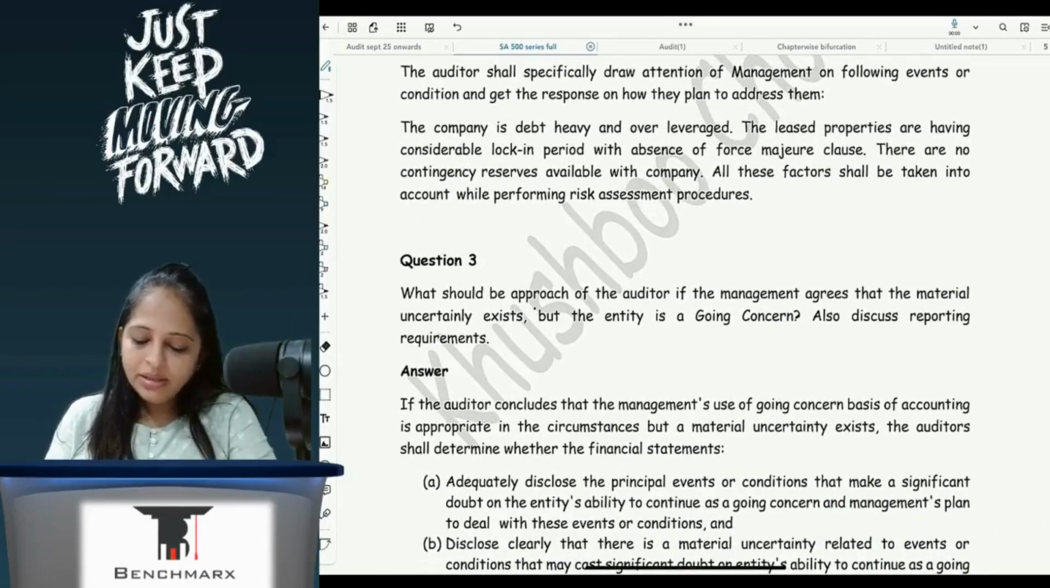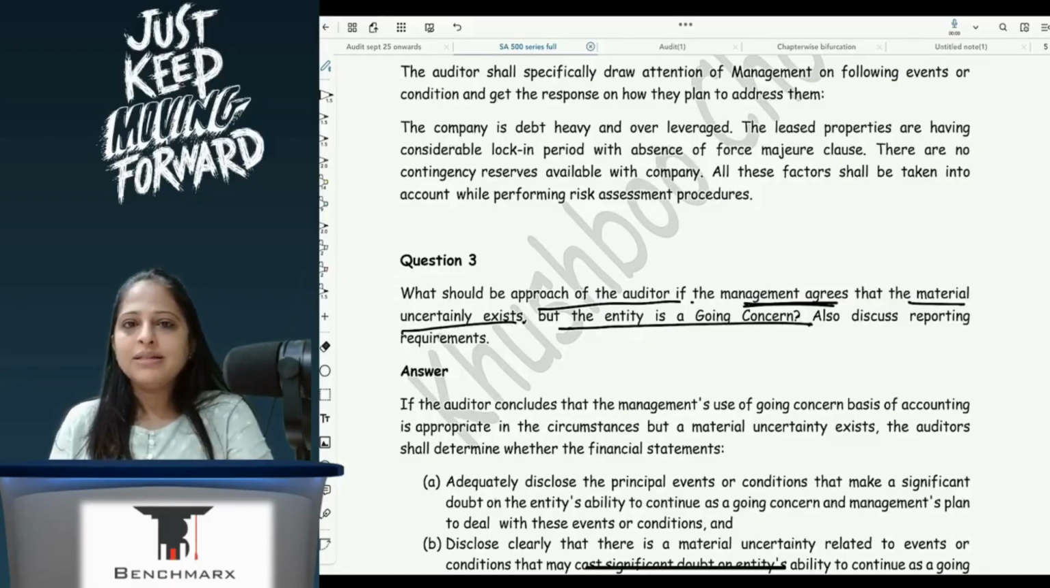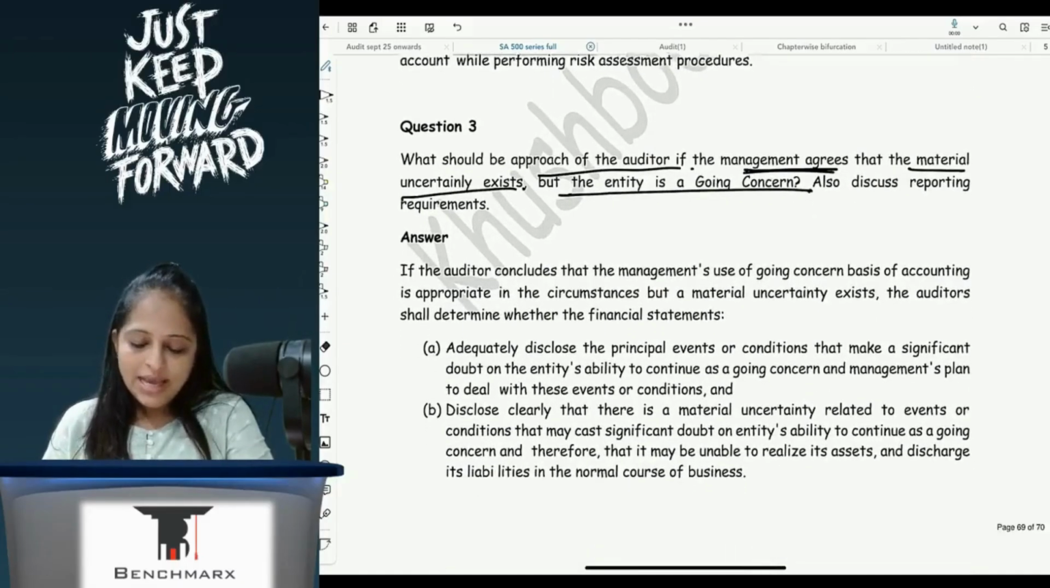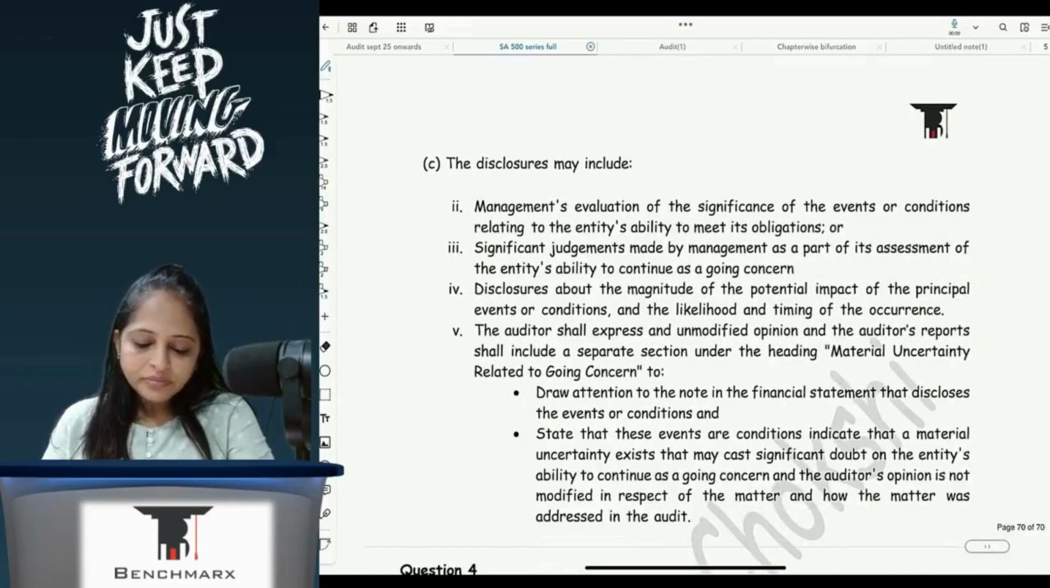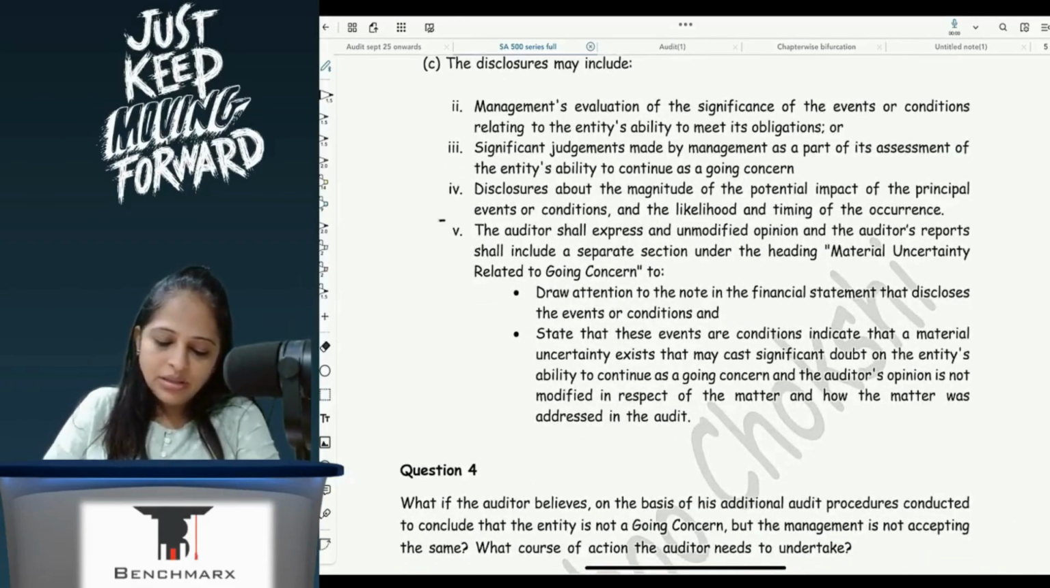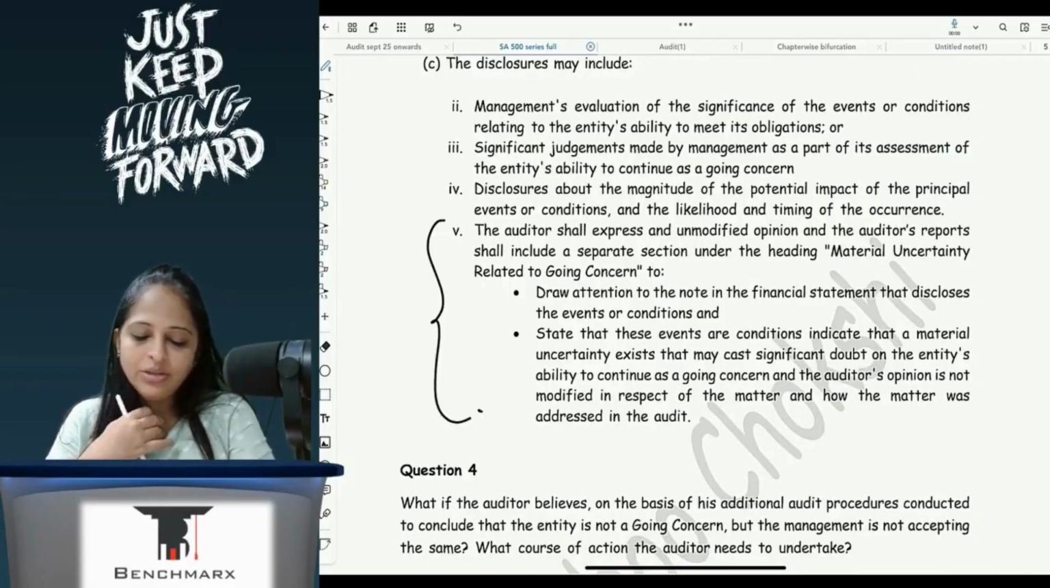What should be the approach of the auditor if management agrees that material uncertainty exists, but the entity is a going concern? Also discuss reporting requirements. So here we will see that uncertainty exists, but is the management ready to show it in the notes to accounts, or are they not ready to show it, and accordingly my opinion will change. Correct? Here, if management shows it, then fine; if not, I will have to issue an adverse opinion.